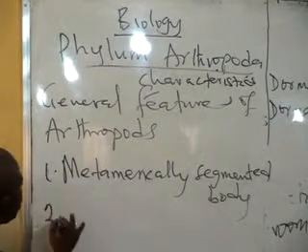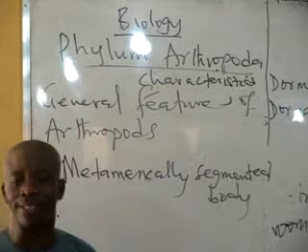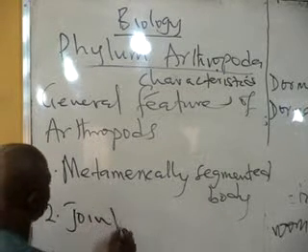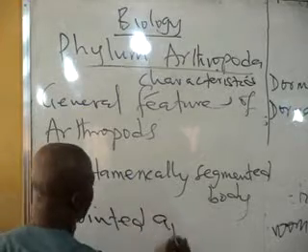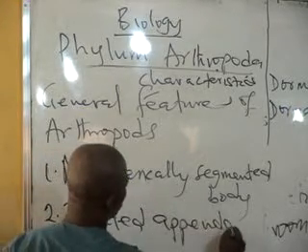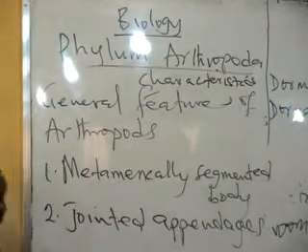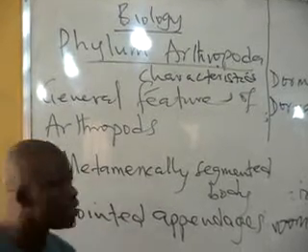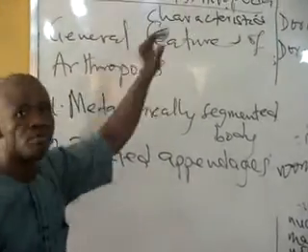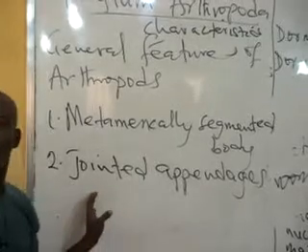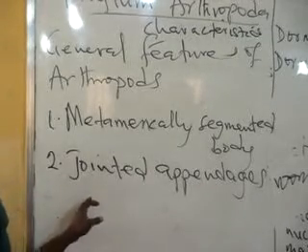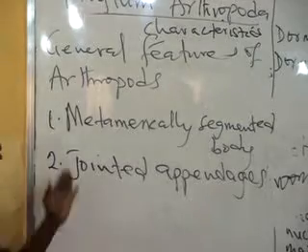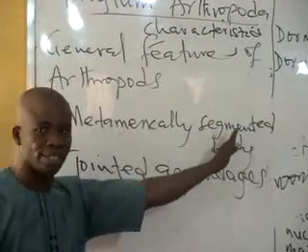The second general characteristic is that these organisms have jointed appendages. In exams, sometimes they bring you organisms that belong to this phylum, and you are expected to mention 2 or 3 general features that are general to all of them. All of them, their body is metamerically segmented.